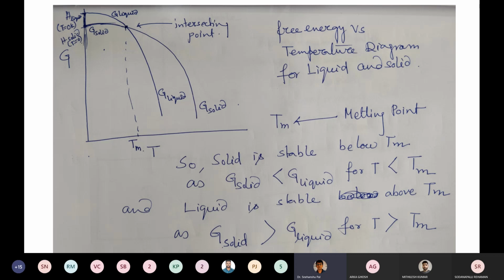But if you reach the melting point, then the driving force is zero because G liquid equals G solid. So G liquid minus G solid equals zero, so there is no driving force. Although it is kinetic domain understanding, you need a certain driving force for the transformation to occur.